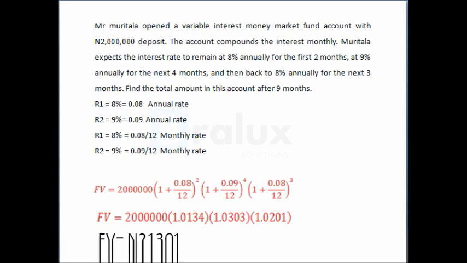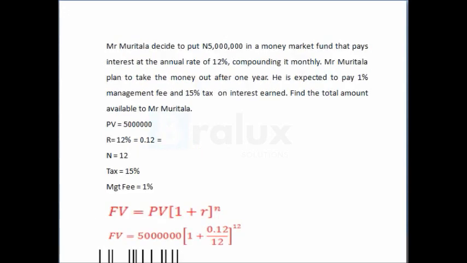So this is another example. Mr. Muritala decided to put 5 million naira in a money market fund that pays interest at the annual rate of 12%, compounding monthly. Then Mr. Muritala planned to take the money out after 1 year. He is expected to pay 1% management fee and 15% tax on interest earned. Find the total amount available to Mr. Muritala. So we can see it on the slide.